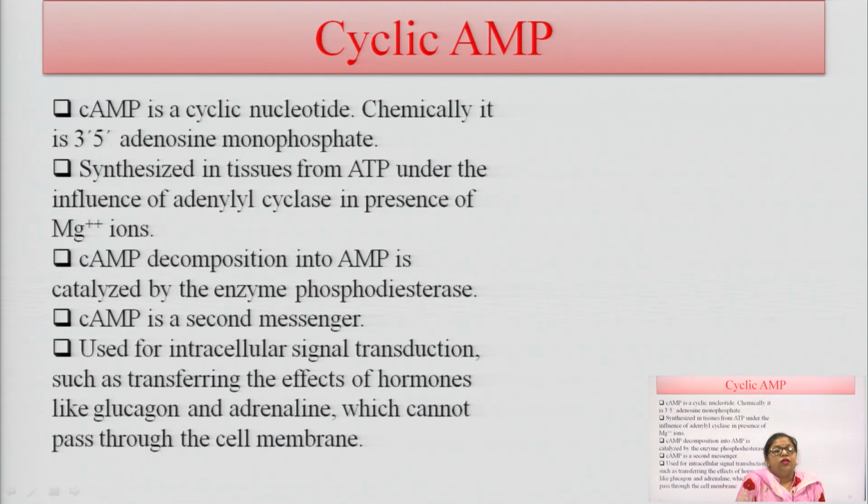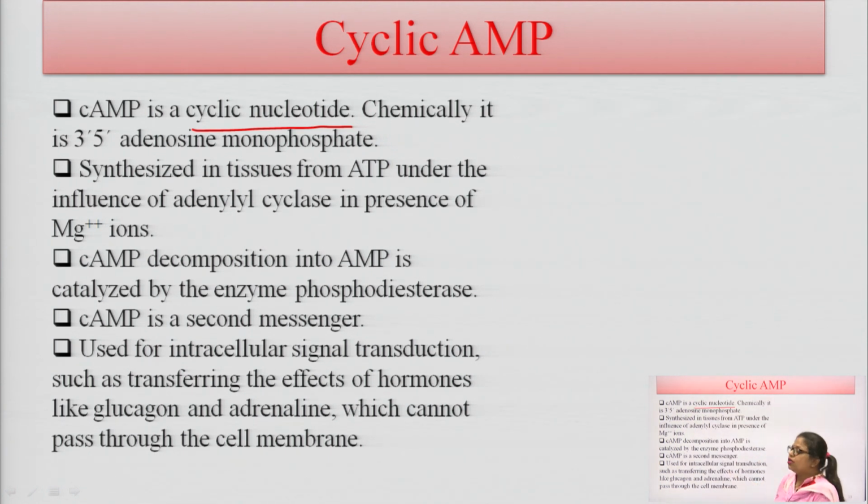And what is cyclic AMP? What is cyclic adenosine monophosphate here? It is a cyclic nucleotide, chemically 3',5'-adenosine monophosphate. It is synthesized in the tissues from ATP under the influence of adenyl cyclase, in the presence of magnesium ions. Cyclic AMP is decomposed into AMP, catalyzed by the enzyme phosphodiesterase.